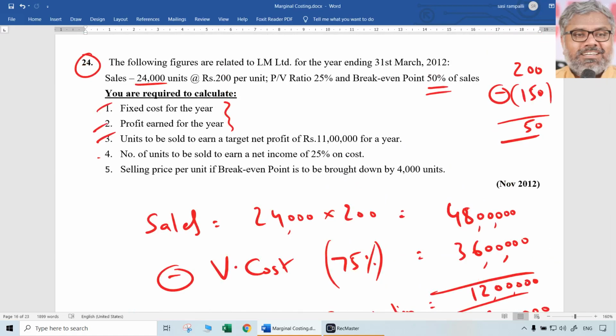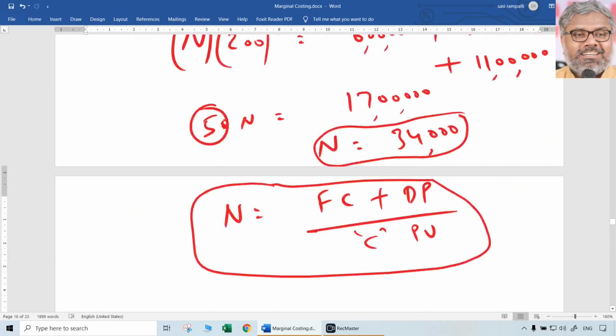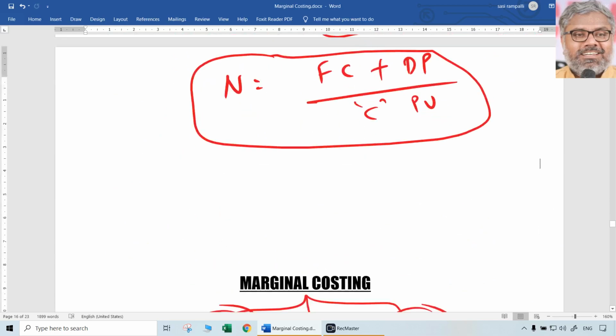Now the fourth question. Number of units to be sold to earn a net income of 25% on cost. 25% on cost is the profit. So here there is a problem because we don't have an absolute number for the desired profit. But still we have to find the number of units to be sold to earn a net income of 25% on cost. Let us take this.